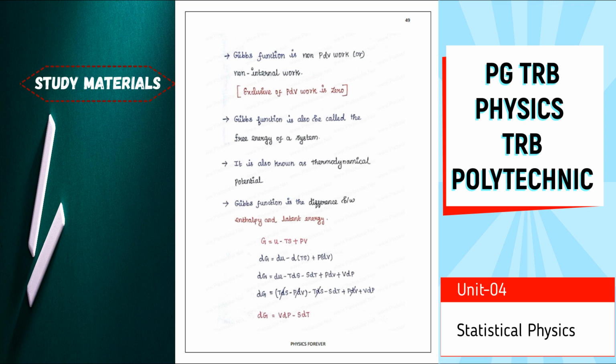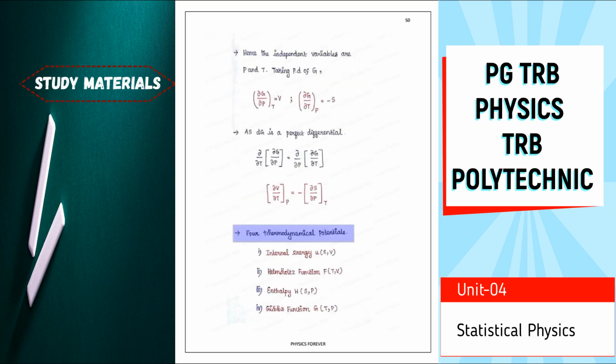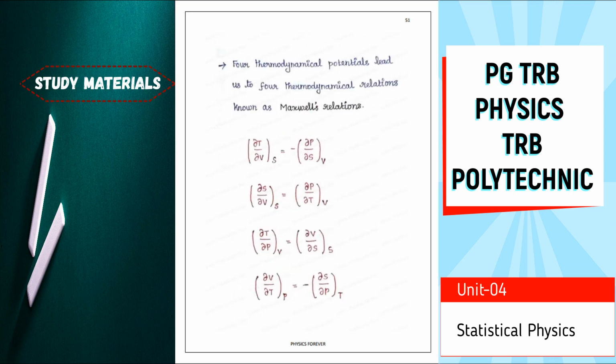We have to go point by point to understand the concept, and we have to keep it in mind easily. So then, coming to the point, there are four thermodynamic potentials: internal energy, Helmholtz function, enthalpy, and Gibbs function. So those four equations are most important, asked in the previous year question papers.